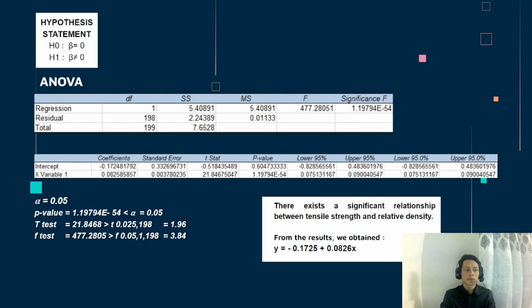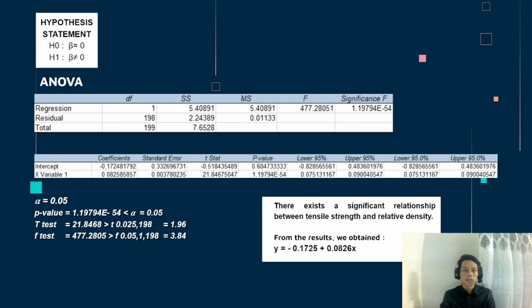The hypothesis statement that we use is H0: beta equals 0 and H1: beta not equal to 0. The ANOVA table shows the values for regression, residual, and total. The second table shows the value of intercept and relative density in terms of coefficients, standard error, t-stat, p-value, lower 95%, and upper 95%.